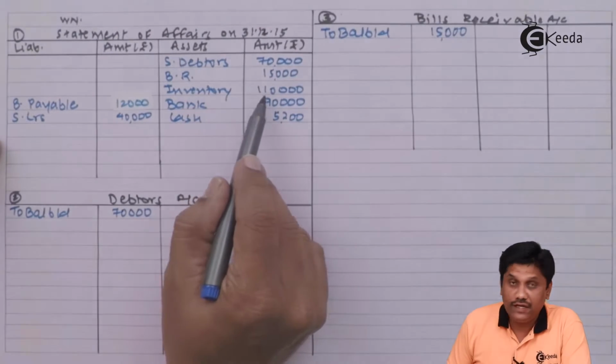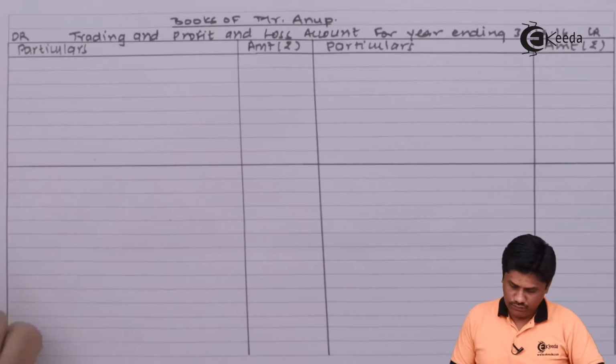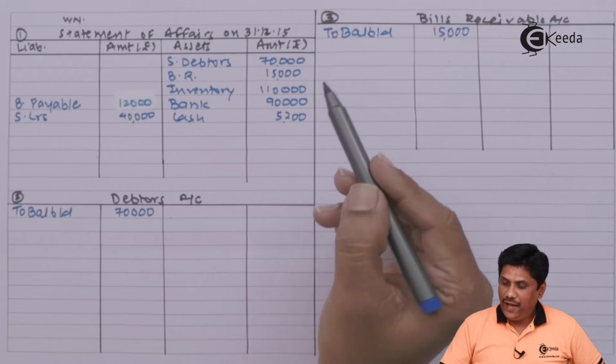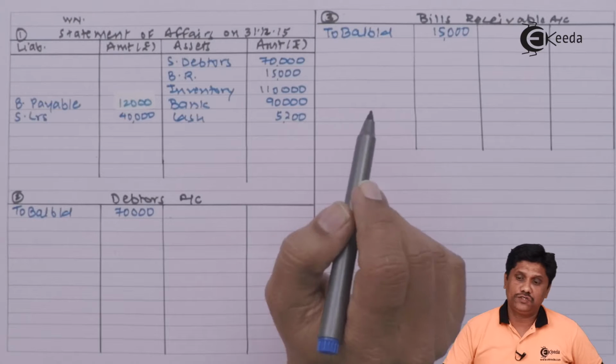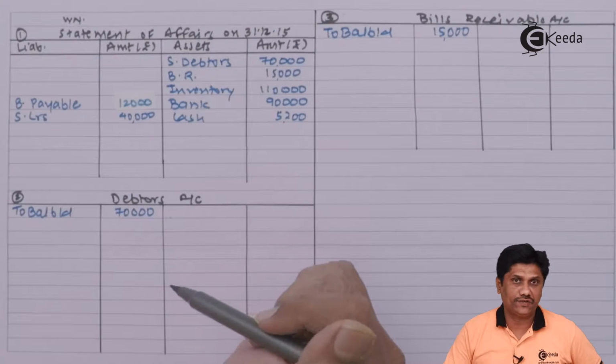Next account is given inventory, and this inventory I am going to write in my trading account. Bank and cash, these two accounts are given, and we have seen in the question that they have given you clear-cut difference between bank and cash transactions.